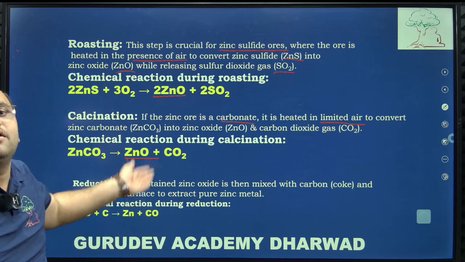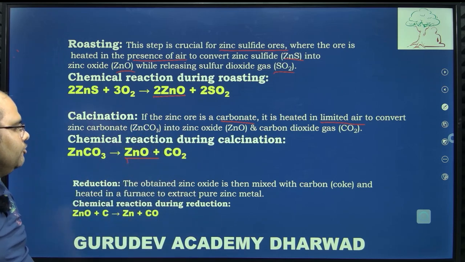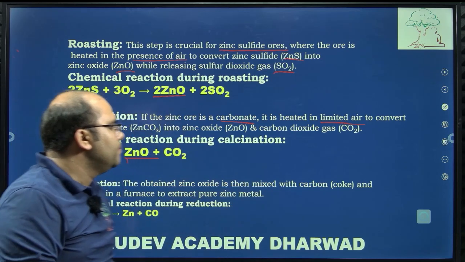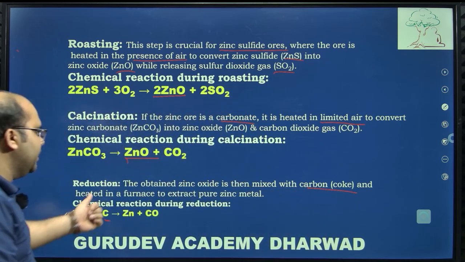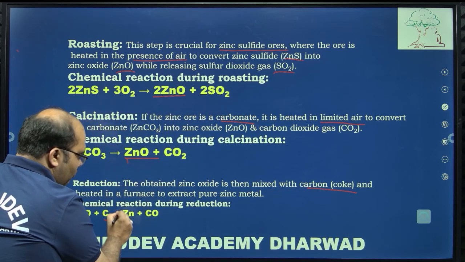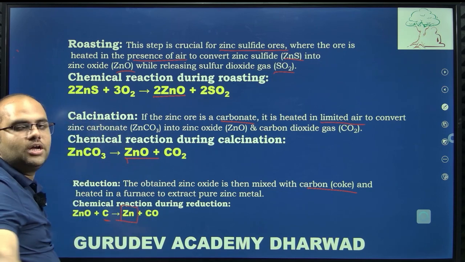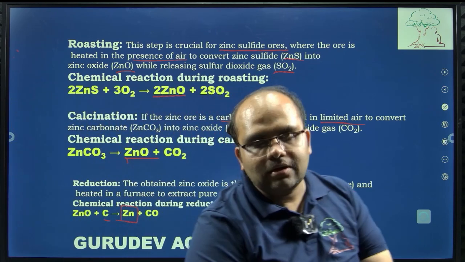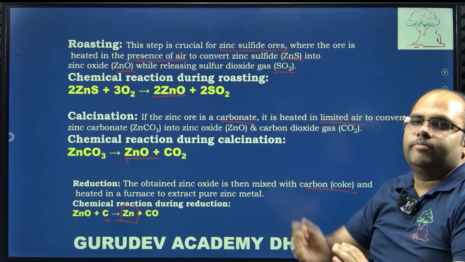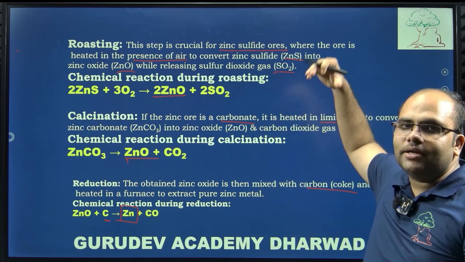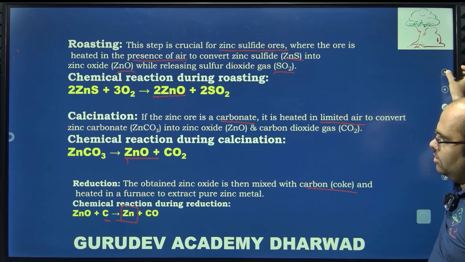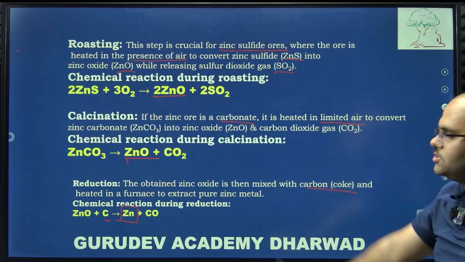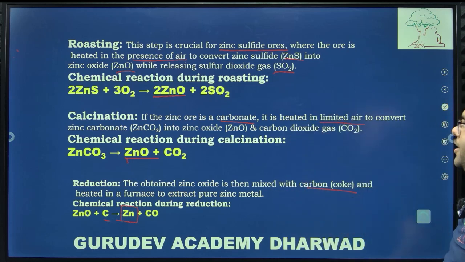What should we do with it now? Reduction. How are we doing the reduction? The zinc oxide is mixed with carbon or coke and heated in the furnace. Now what you got, the pure zinc metal is obtained here. That is the process you have to follow to extract zinc by calcination and roasting. Okay, yes, take a snap of the reactions. They are very simple reactions, take a screenshot and use them.